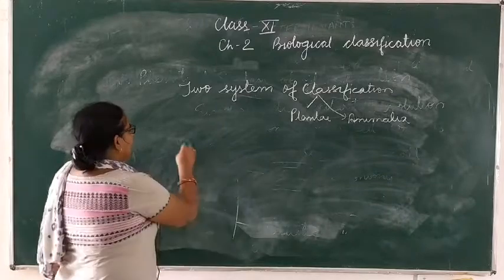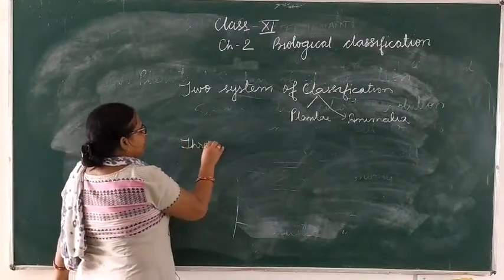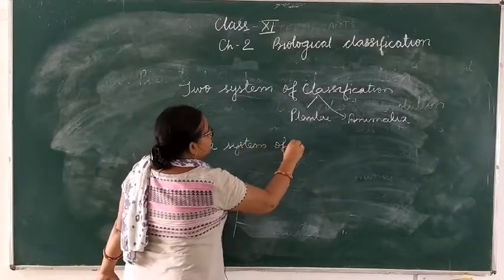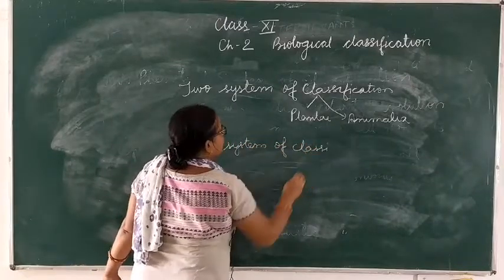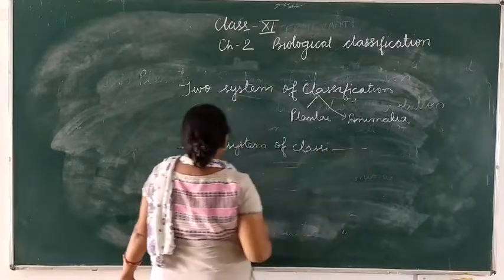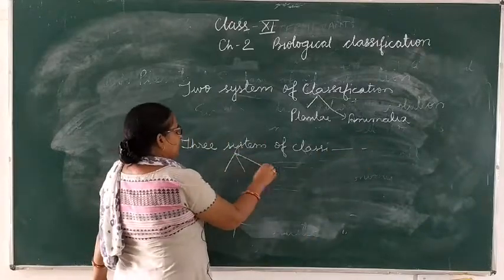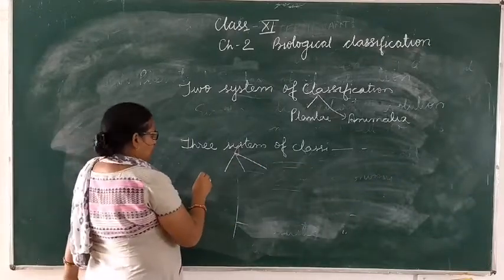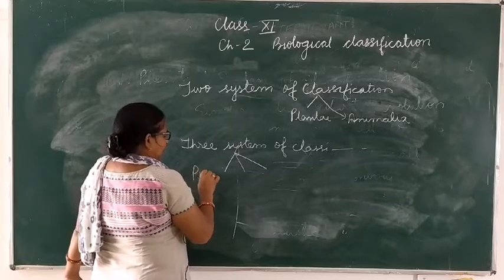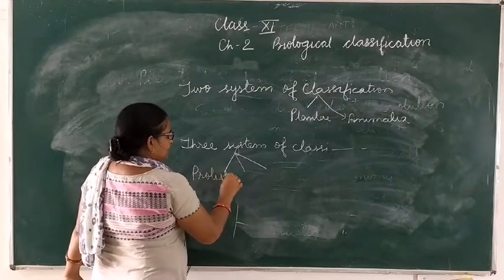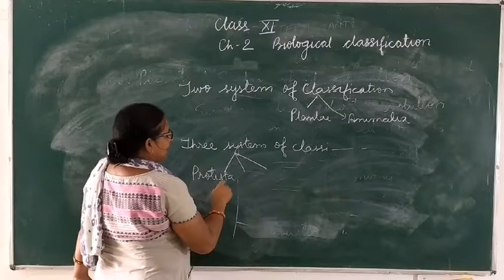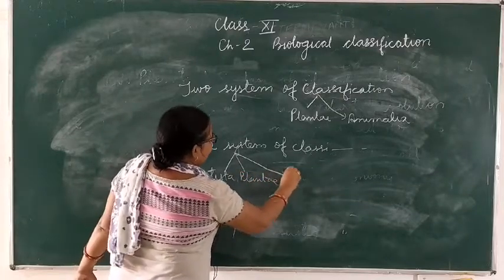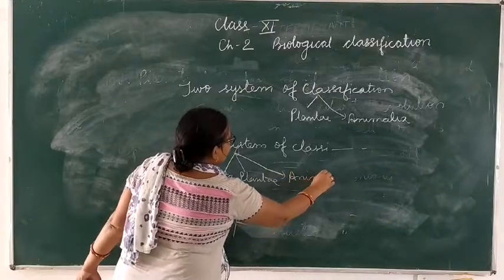Next after that, the three-kingdom system of classification was introduced. In this, the next addition was Protista. So Protista, Plantae, and then Animalia.